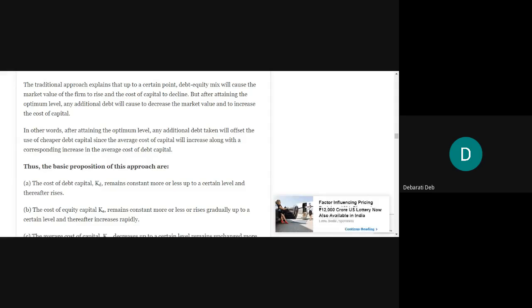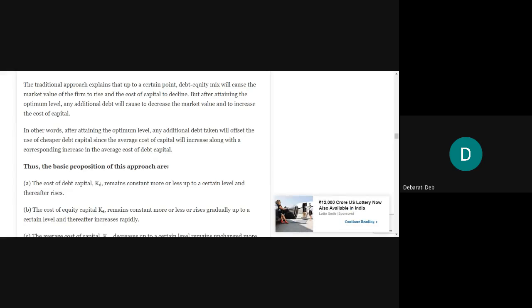Rather, that will cause a decrease in the value of the firm and the cost of capital will increase. So the opposite will happen. So it is better to include debt till that optimum level only. After reaching that optimum level, you should stop adding any amount of debt. So in other words, after attaining the optimum level, any additional debt taken will offset the use of cheaper debt capital, since the average cost of capital will increase along with a corresponding increase in the average cost of debt capital.